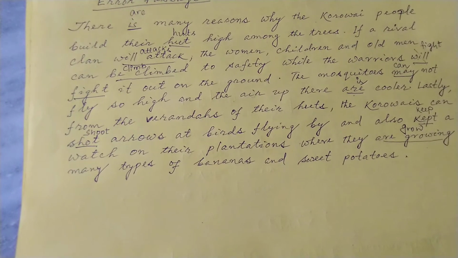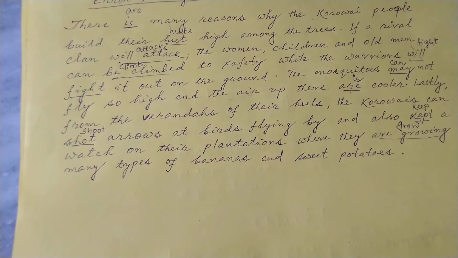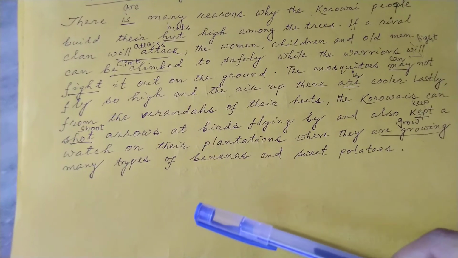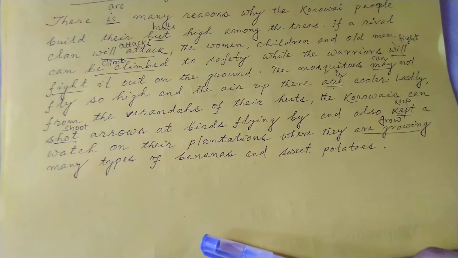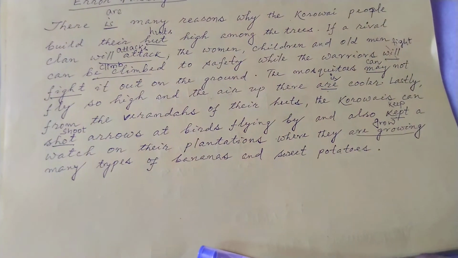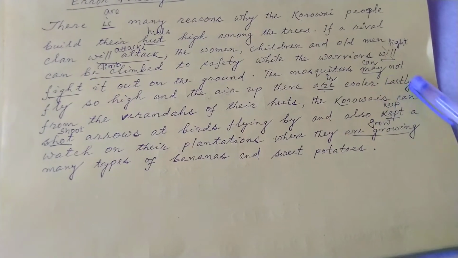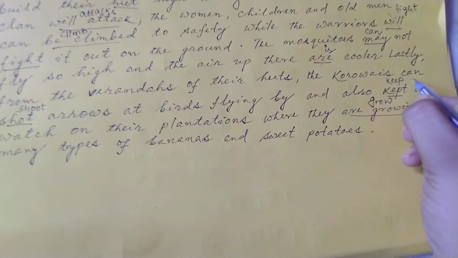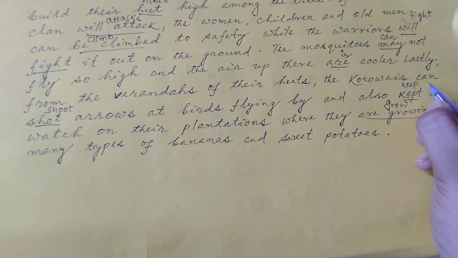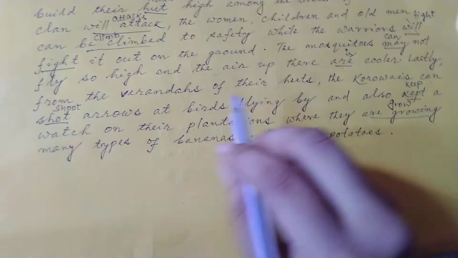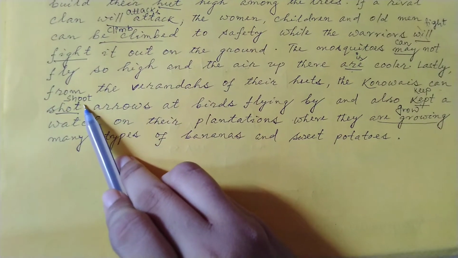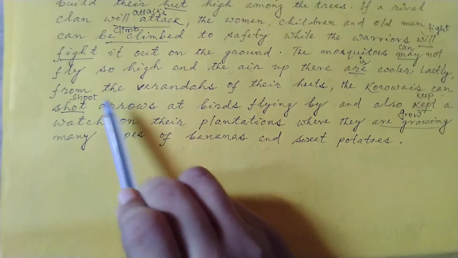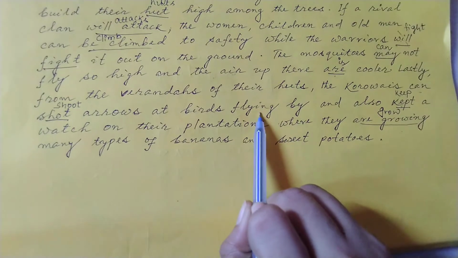Lastly, from the verandas of their huts, the Karwais can shoot arrows at birds flying by. Can, the modal auxiliary, never follows V2 or V3 form of the verb. It follows the present form of the verb. Lastly, from the verandas of their huts, the Karwais can shoot, S-H-O-O-T, can shoot arrows at birds flying by.